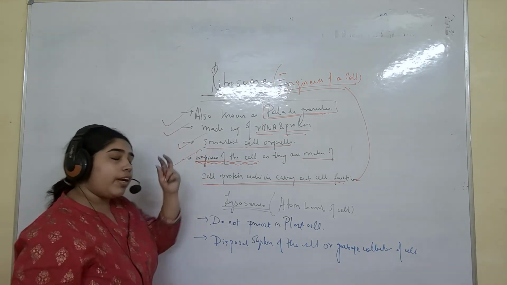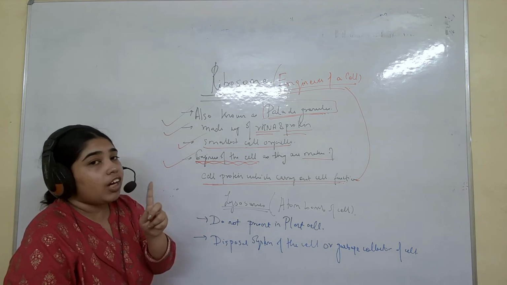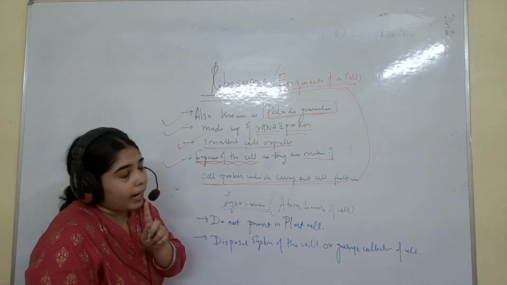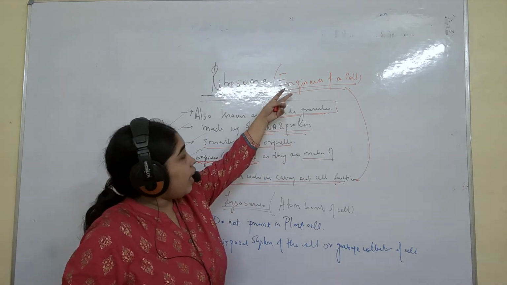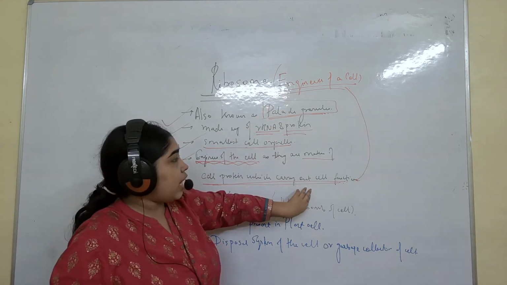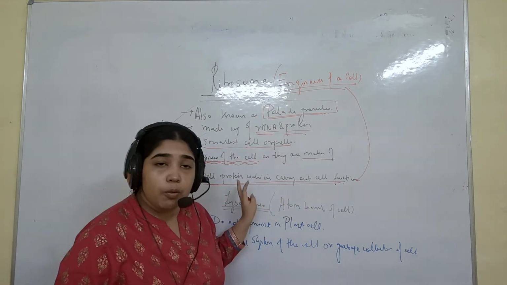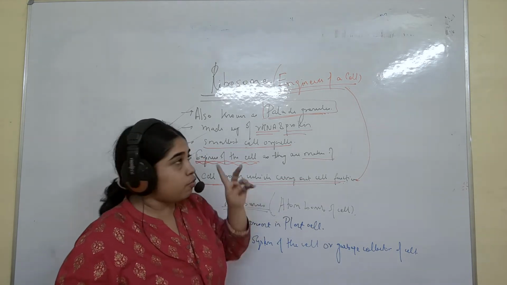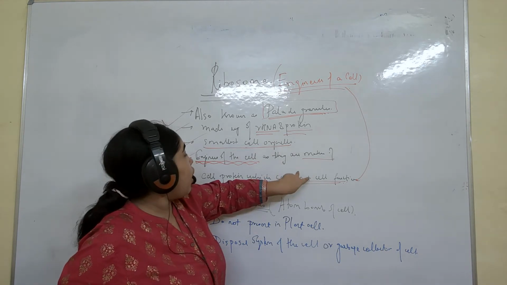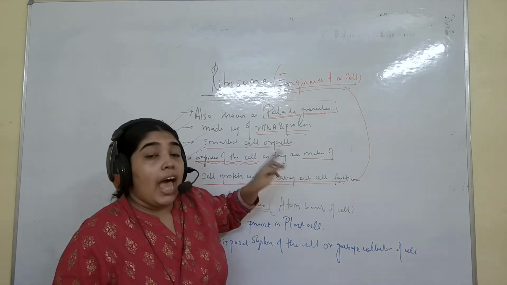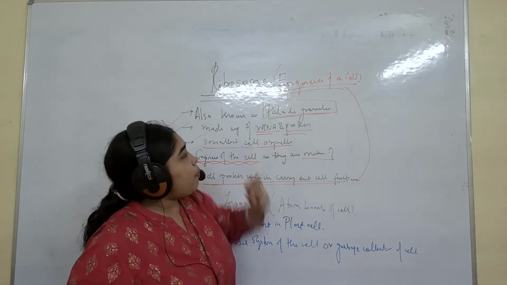So ribosome. When the word ribosome comes to your mind, first, it is made up of rRNA and protein. Also it is called the engines of a cell. Why? Because it carries out the cell functions, because the cell proteins are there which will carry out the cell function. First point, made up of rRNA and protein. Second, it is called the engines of the cell. And third point, it is also known as the palladic granule.